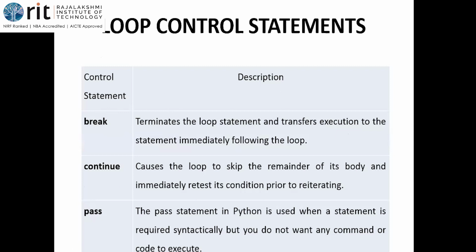Either it is for or while, we are going to come out of the loop statement. Coming out means where will the control be transferred to? To the next line of the loop, isn't it, if there are any lines. If there are no lines, we are going to stop the code. Able to get? That is what is given here. So the execution is transferred to the statement immediately following the loop. If there is no statement, what happens? That's it. We are going to end the program.